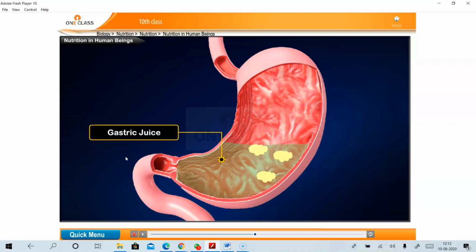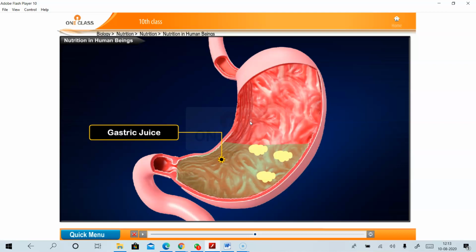The semi-solid food reaches the stomach and comes in contact with the gastric juice, which is secreted by cells in the inner linings of the stomach. So, firstly, the food enters into the mouth, that is ingestion, next mastication, and from there it enters into the esophagus by a series of muscular contractions, nothing but the peristalsis movement. From the esophagus, it enters into the stomach, and the stomach contains the gastric juice. This gastric juice contains hydrochloric acid and a powerful enzyme called pepsin.